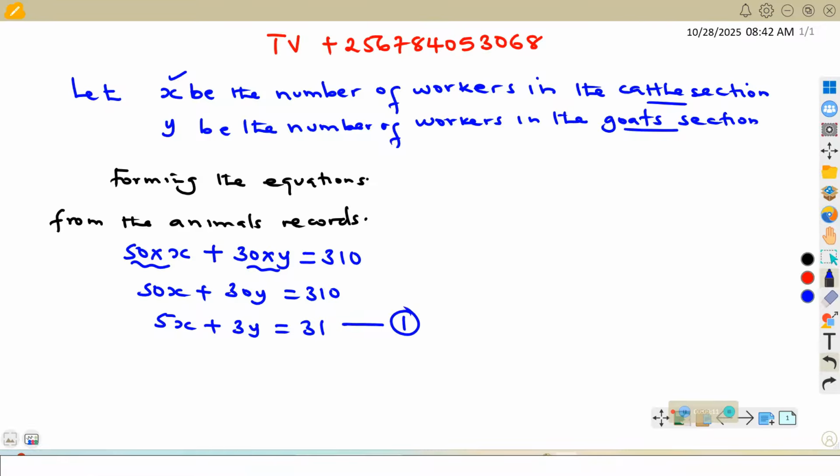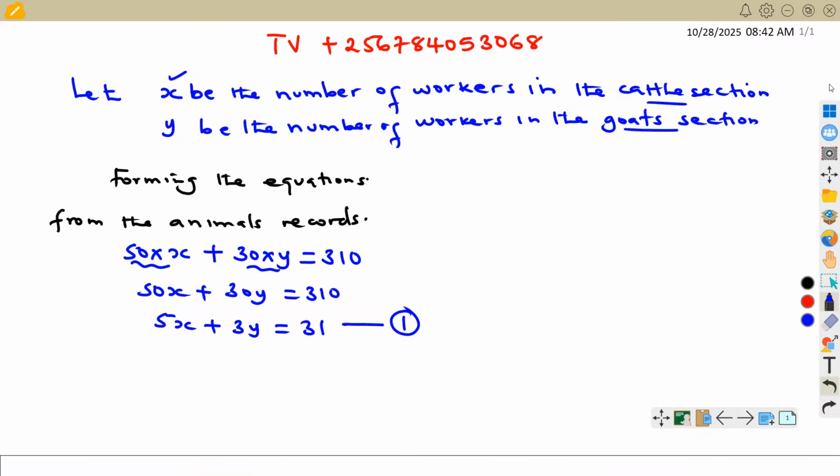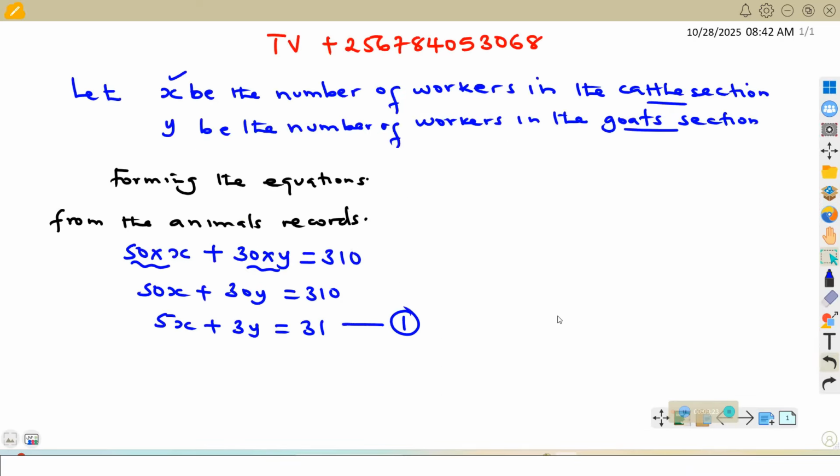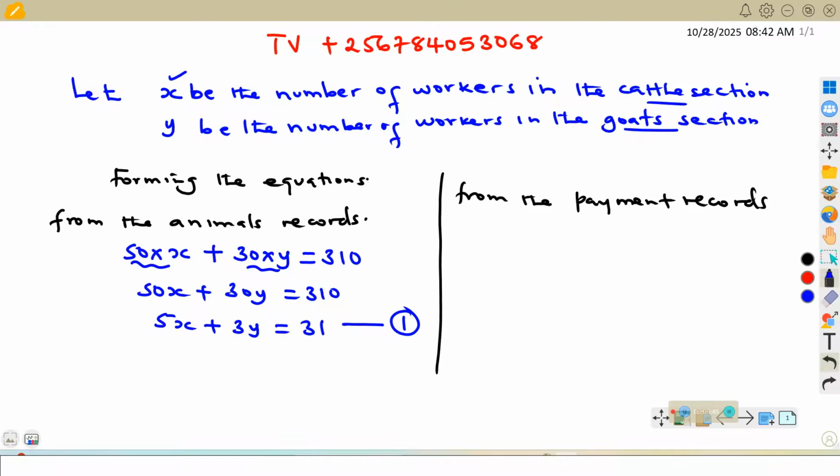Next, we shall look at the amount, because we are told each worker in the cattle section is paid 150,000. So let us now look at the payment records. From the payment records, we are told that each worker in the cattle section is paid 150,000.